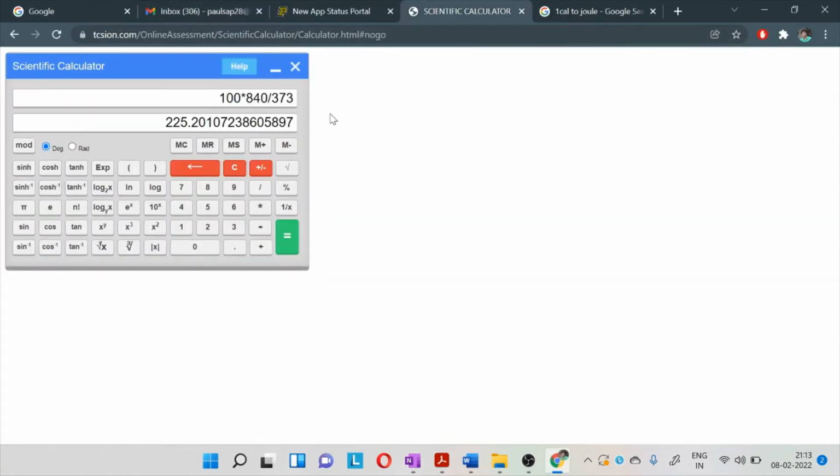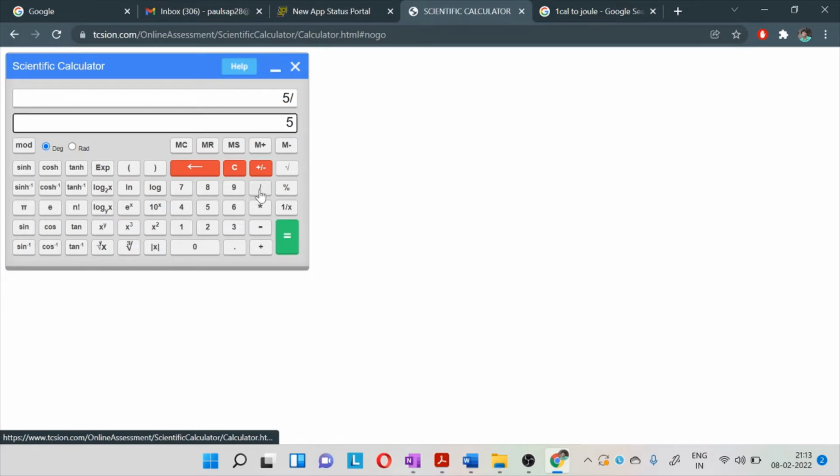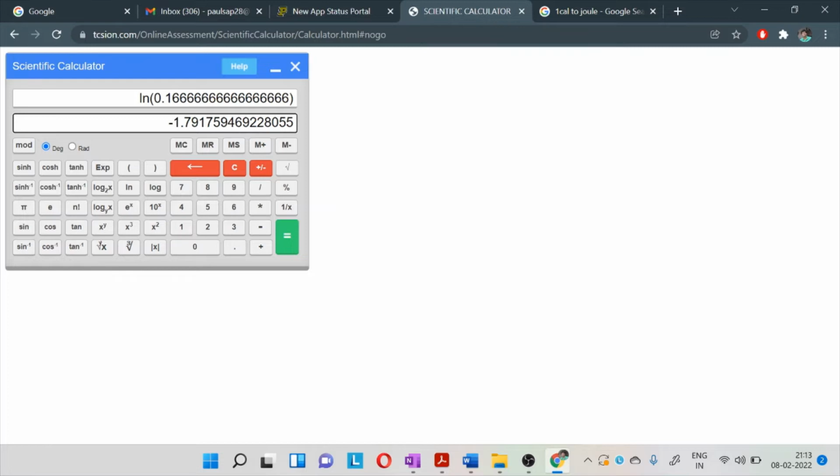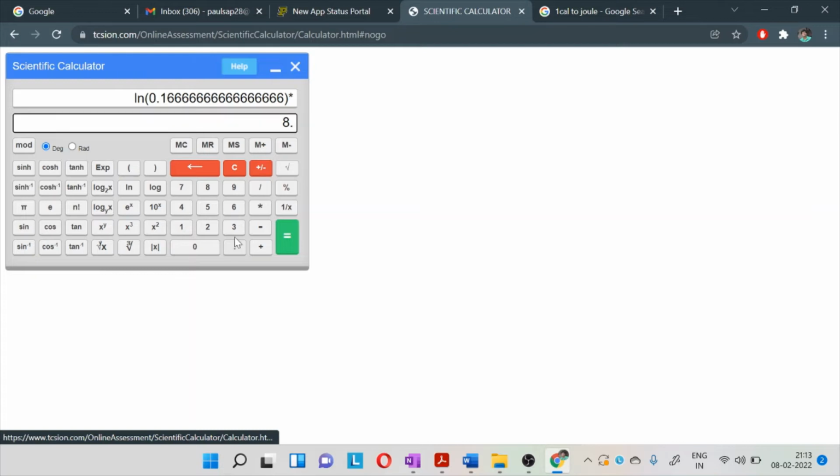Okay, in the virtual calculator, I first have to press 5 divided by 30, which gives 0.16. Now I have to take the ln of this, which is minus 1.79. That is coming, and this will be multiplied into 8.314.